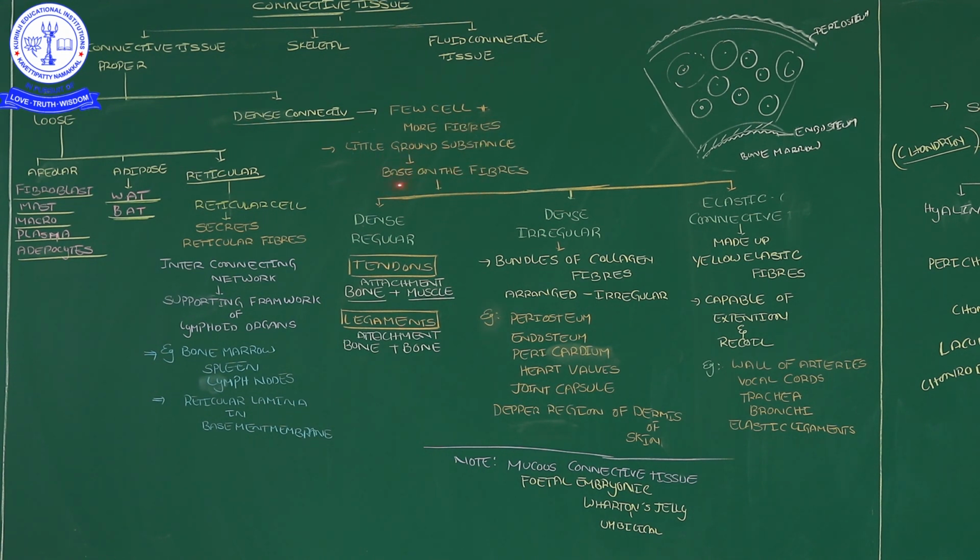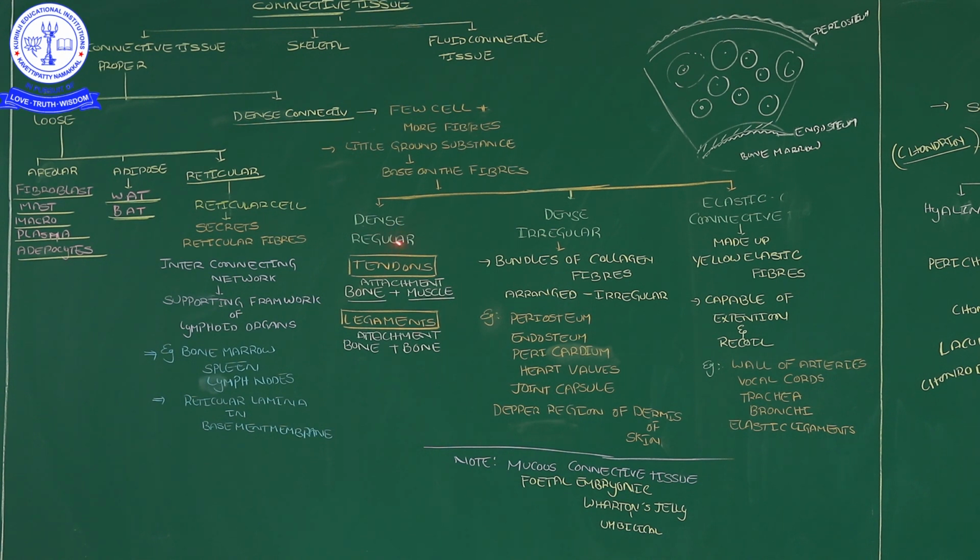Then, based on the fibers, based on the fiber arrangement, dense connective tissue is classified into three types: dense regular, dense irregular, and elastic connective tissue. Then dense